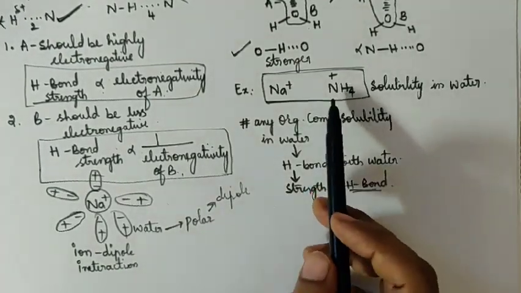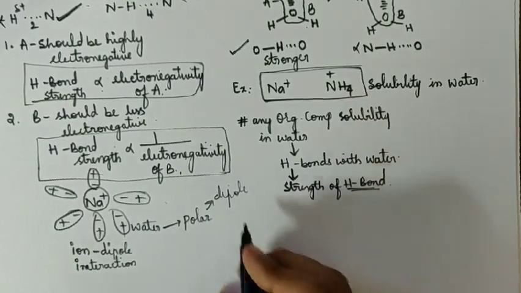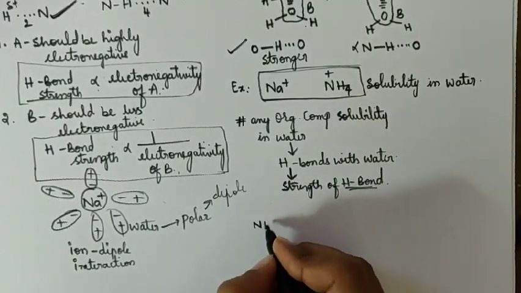Then what about the ammonium ion? What type of interaction does it have? Take your ammonium ion, NH4+.